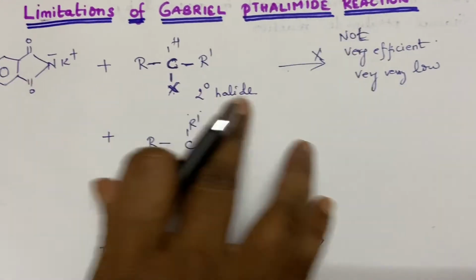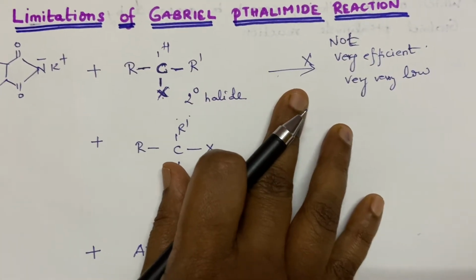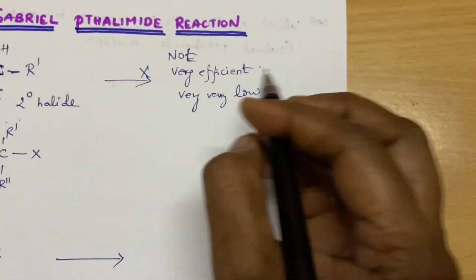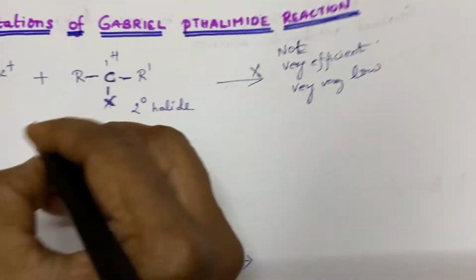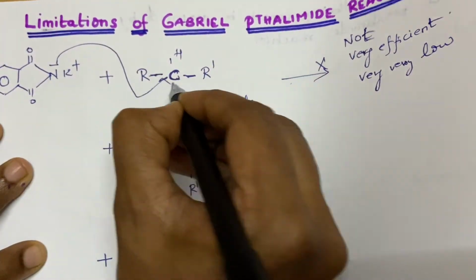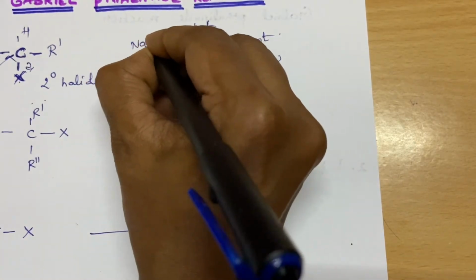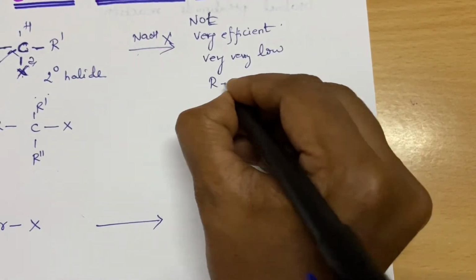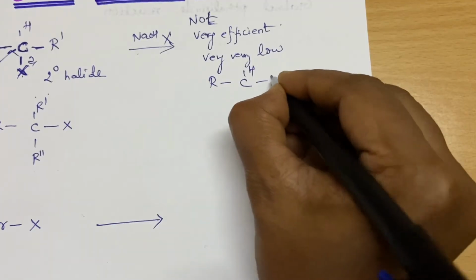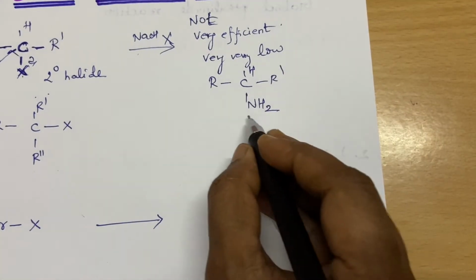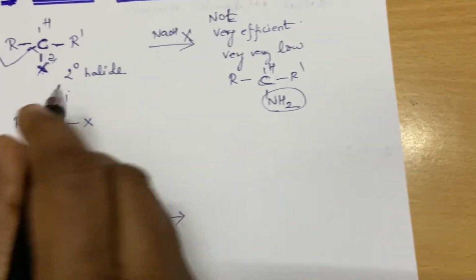So usually this reaction is not used to prepare such amines, though the reaction will give you the product. If you write the product after hydrolysis, though it is a primary amine, it is a primary amine of a secondary alkyl halide.